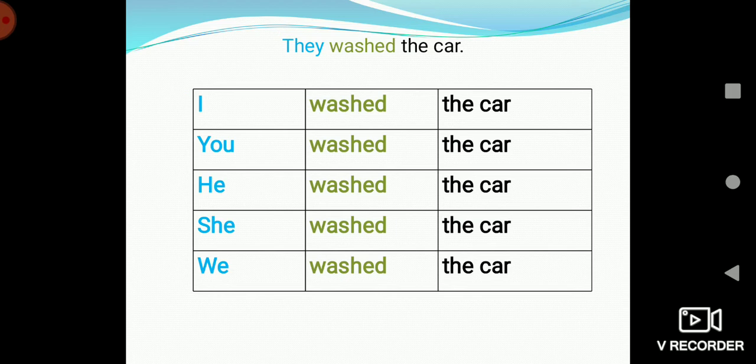That is, we will be using the second form of the verb and there will be no adding of s to it. Like here it will be I washed the car, you washed the car, he washed the car, she washed the car, we washed the car. So in all cases we will be using the second form of the verb.